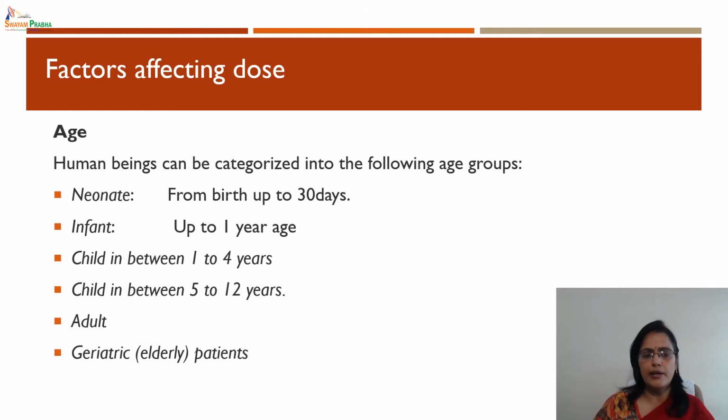Now discussing the factors affecting the dose. The very first factor is age. The human being can be categorized into different age groups. Now what are these age groups? Neonates, from birth to 30 days, that means the newborn baby. Infants, up to 1 year of age. Child between 1 to 4 years. Child between 5 to 12 years. Adult and geriatric, elderly patients. This is how we classify human beings on the basis of their age.